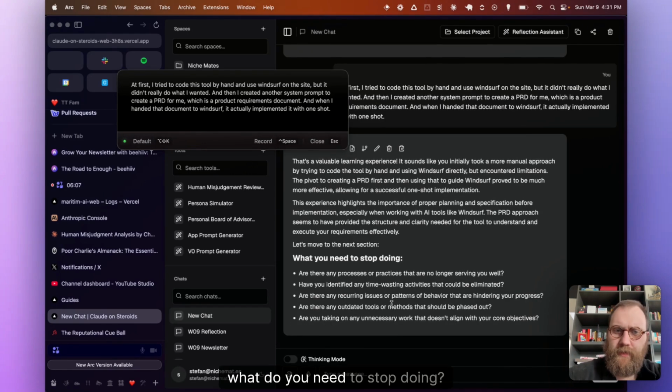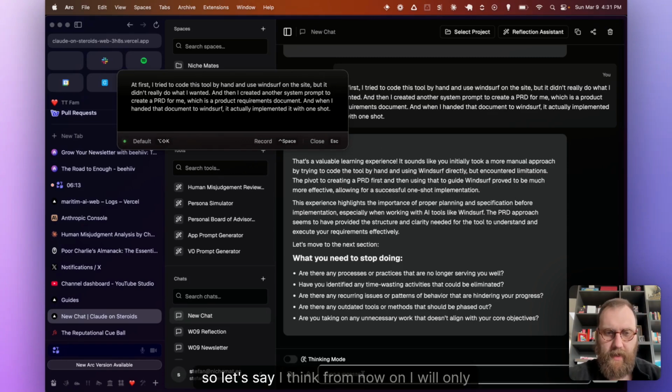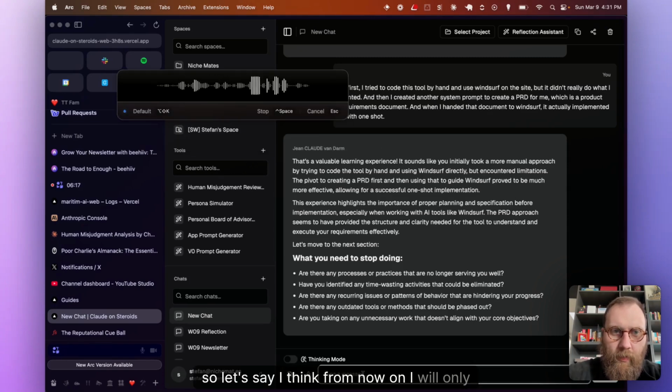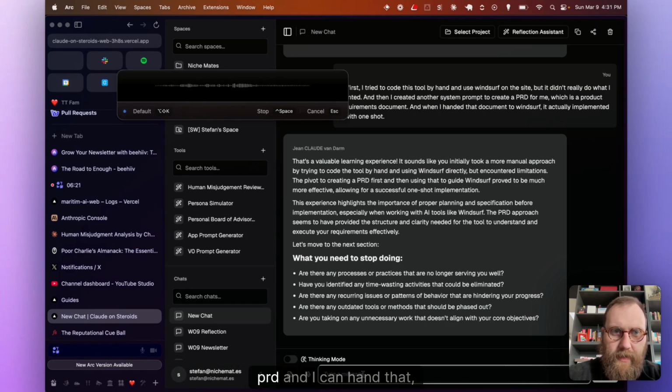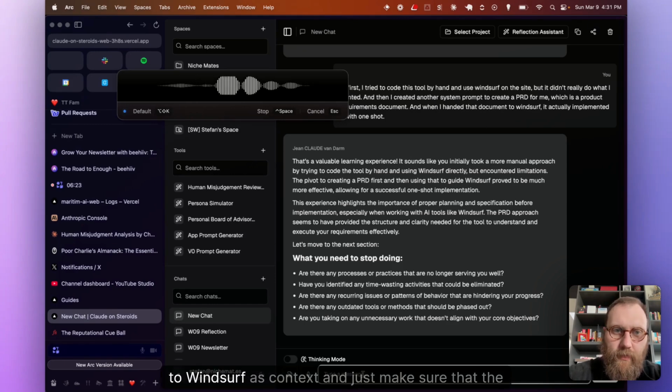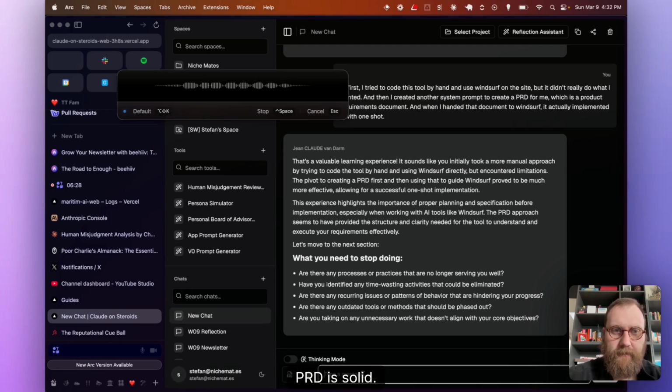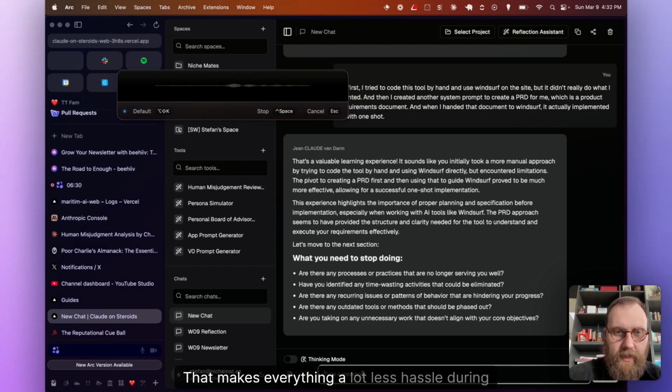And now it asks me, what do you need to stop doing? Process or practice no longer serve me well. So let's say, I think from now on, I will only implement a new feature with Windsurf if I have a PRD and I can hand that to Windsurf as context. And just make sure that the PRD is solid. That makes everything a lot less hassle during implementation.